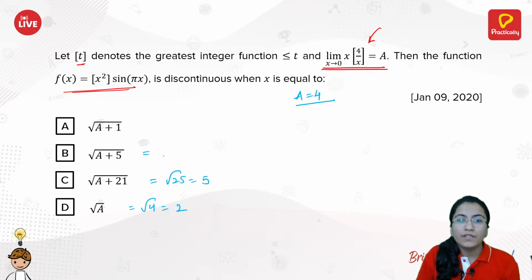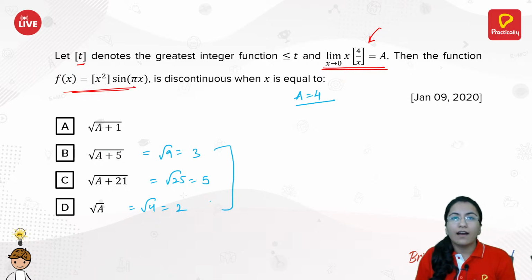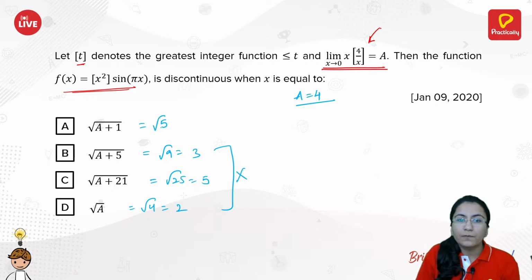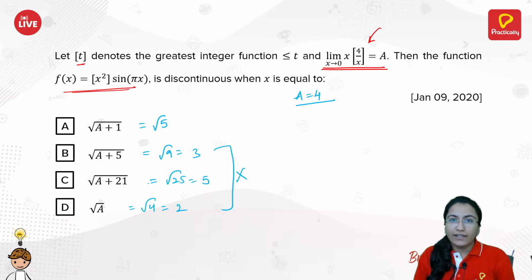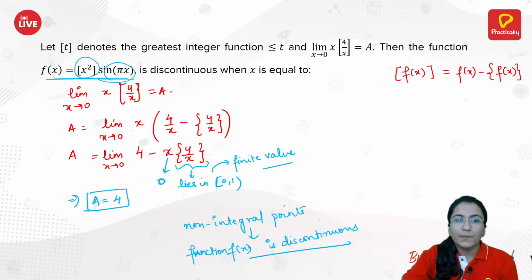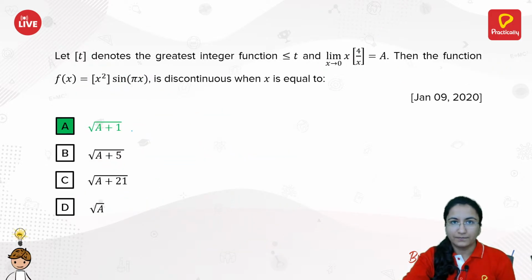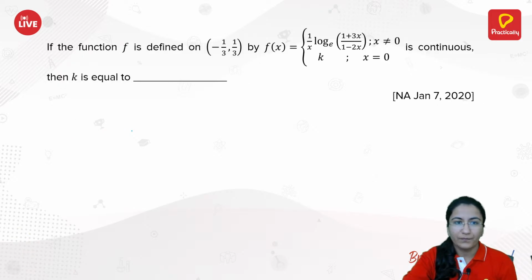This would be 4 plus 5 under root 9, that is same as 3. So all these 3 are integers, so you need to neglect them. This one would be under root of 5, which is non-integral. That implies your a part would be the correct answer. Okay, so you have a part as the correct answer for this particular question.